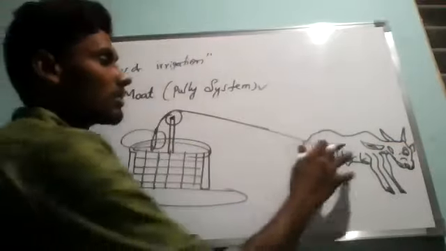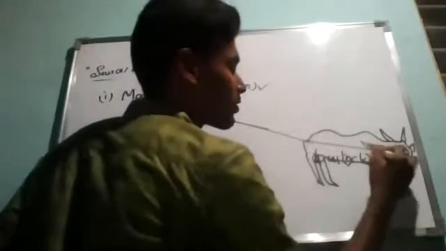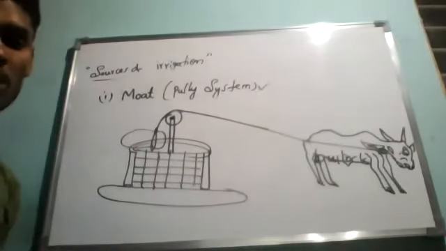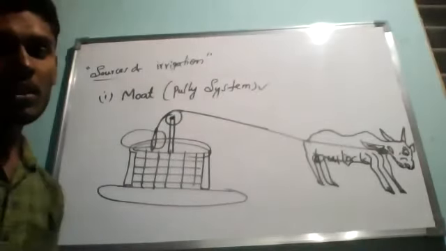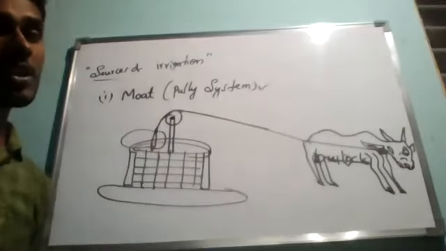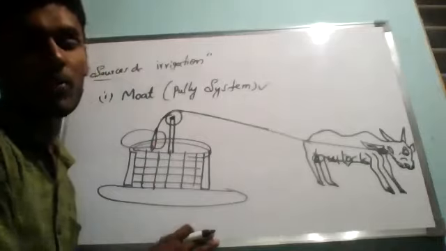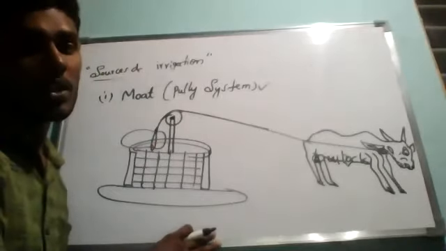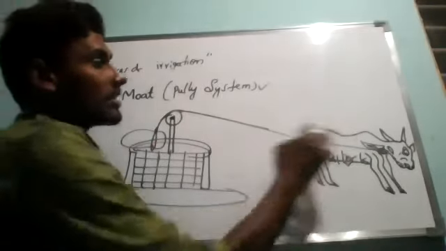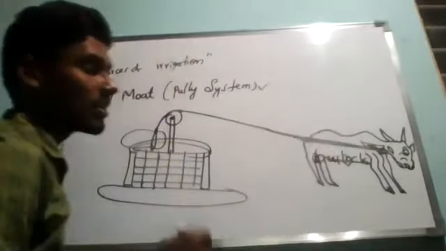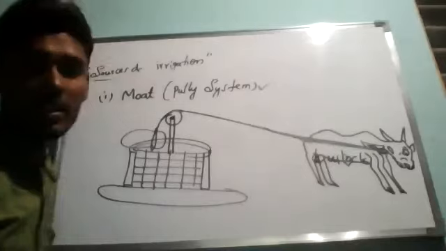So what is going to happen? One side of the rope is tied to the bullock's neck, and another side is tied to the container. The rope tied to a container is usually pulled by animals like a bullock, buffalo or camel. So when the rope is pulled at the free end, the side we tie to the animal, it will be pulled by the bullock.